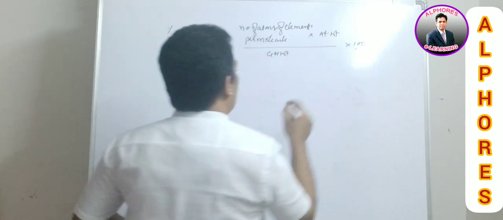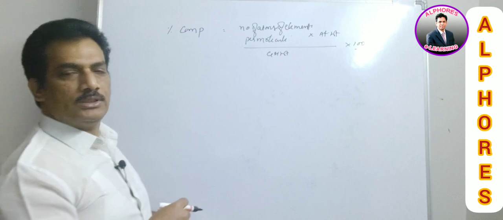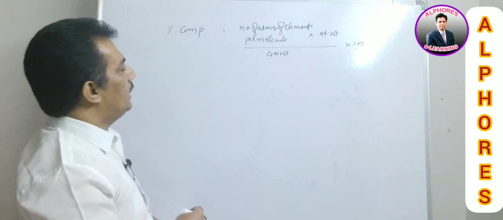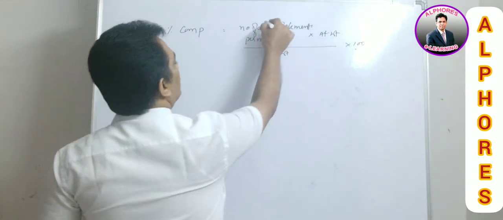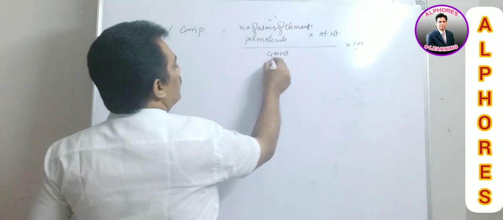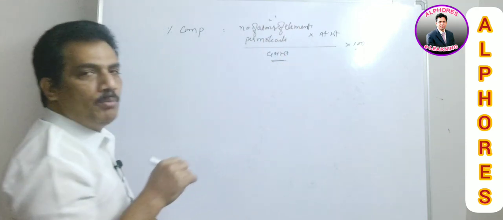This is the actual formula related to percentage composition, and here when the number of atoms is equal to 1, the molecular weight will be the minimum molecular weight.